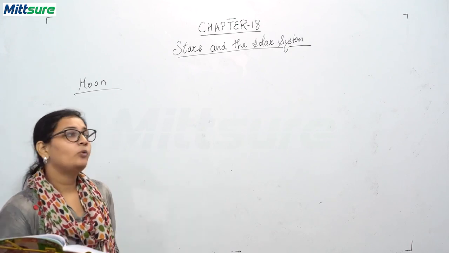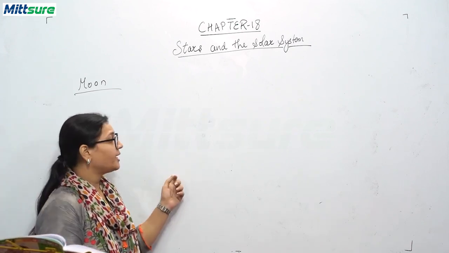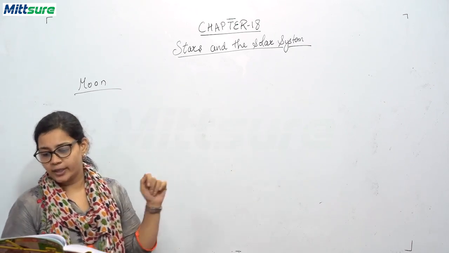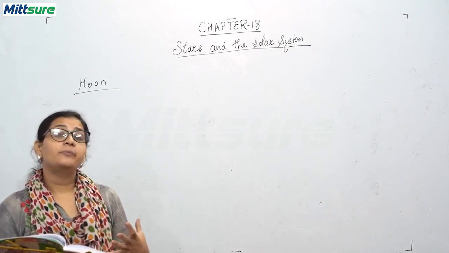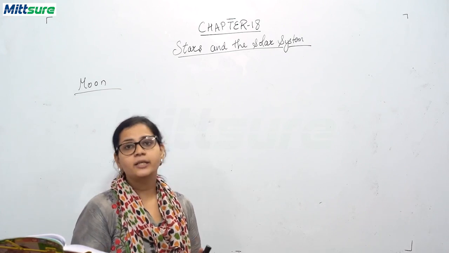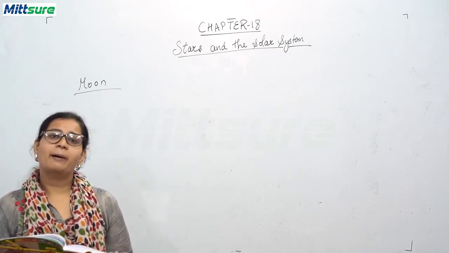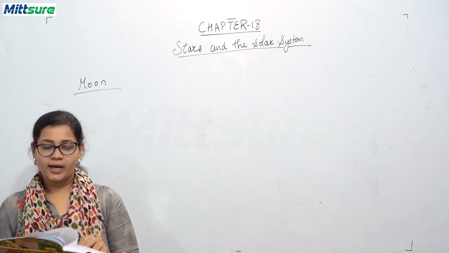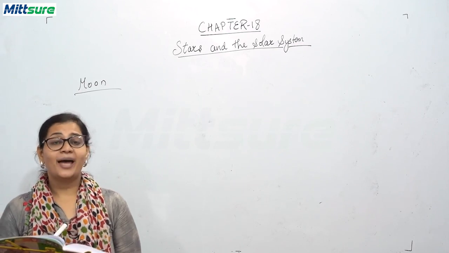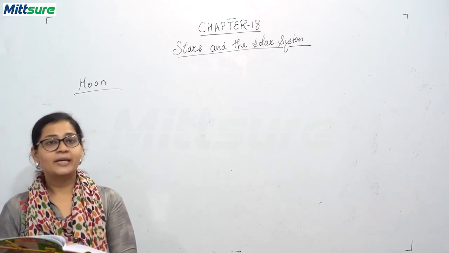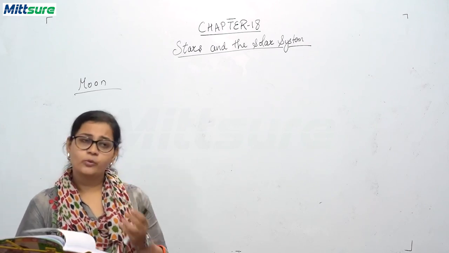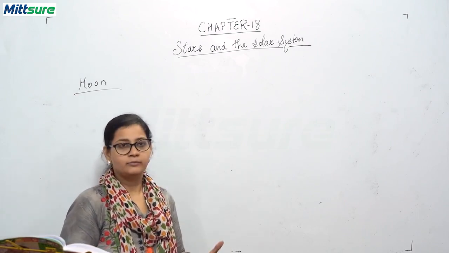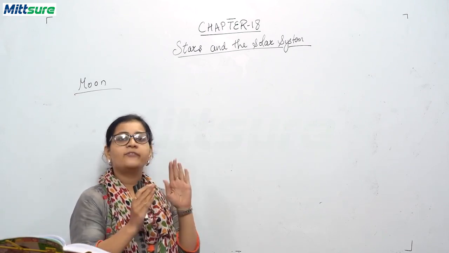It takes about 27.3 days to complete one revolution around the earth. The day temperature is approximately 110 degrees Celsius and the night temperature is approximately minus 150 degrees Celsius. The moon is the only satellite on which man, that is we, have stepped. It rotates in the same way as the earth rotates, so every time you look at it, the same face is there.